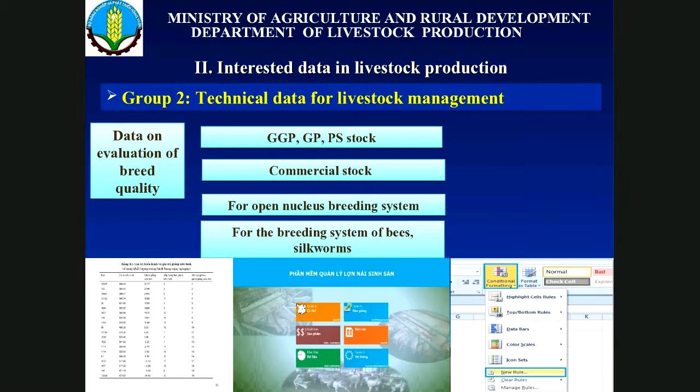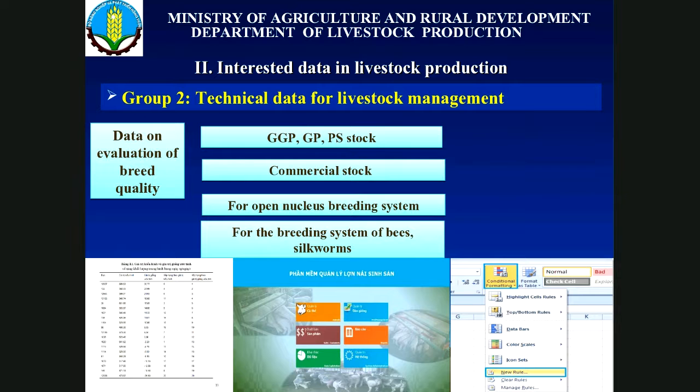For the breeding system, we have better data for pigs. We have the data for GP, PS, and also for the commercial stock. We have also applied several technical software tools to follow, collect and analyze the data to support decisions for the producer.